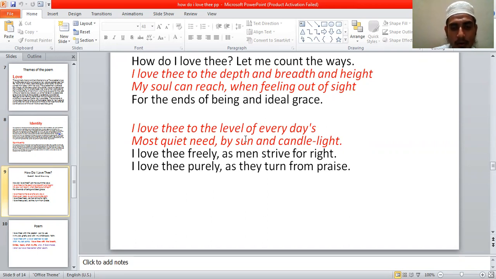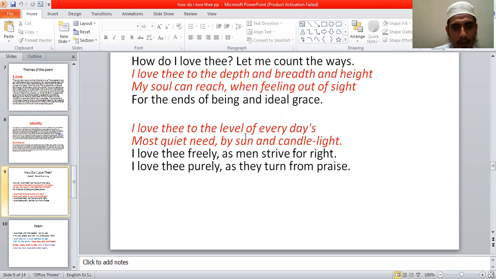if we are to sustain our existence in this world, oxygen is essential. Without oxygen, we cannot live. What is our everyday's most quiet need? Oxygen, light, wind, air, water. These are the everyday's quiet needs. So without oxygen, human existence is vain. Without oxygen, human existence is totally vain.